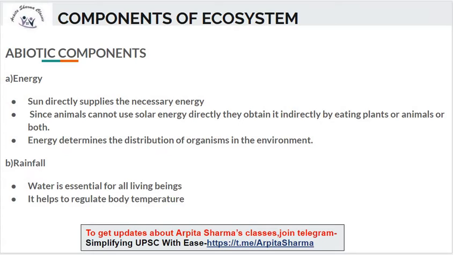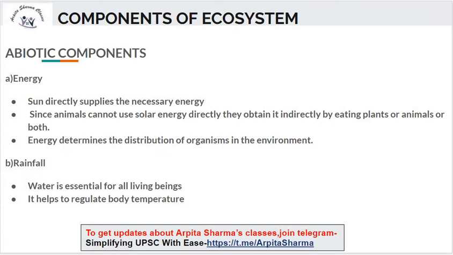Now let's discuss the components of ecosystem. What are the components of ecosystem? Ecosystem consists of abiotic components and biotic components. So we will discuss abiotic components first. Abiotic components are non-living things. First one is energy. The sun directly supplies the necessary energy for the ecosystem. Since animals cannot use solar energy directly, they obtain it indirectly by eating plants or animals or both. And this energy determines the distribution of organisms in the environment.